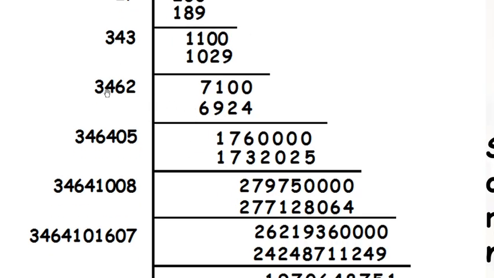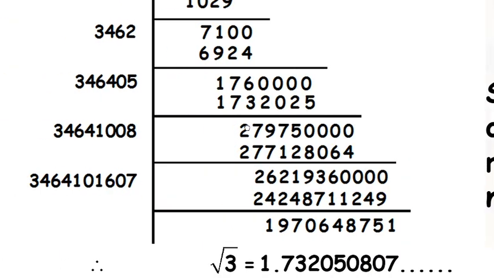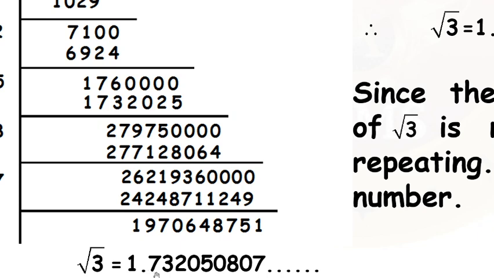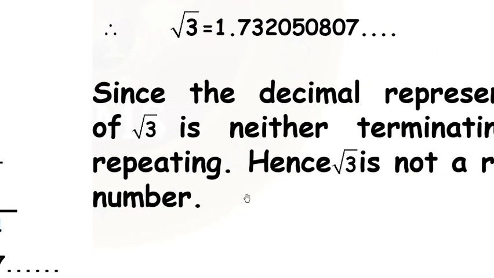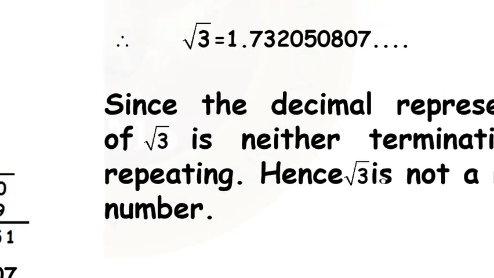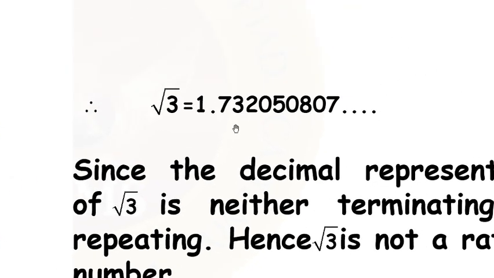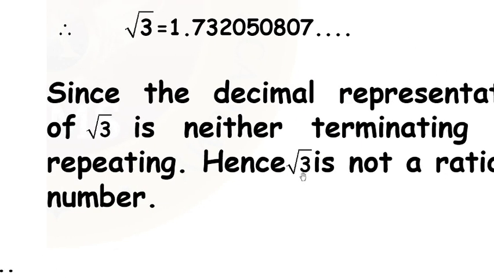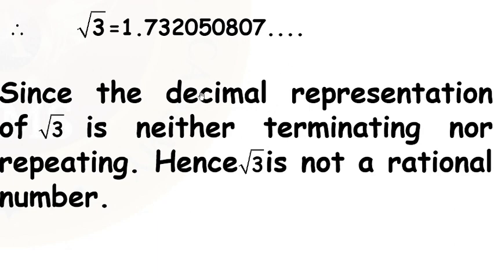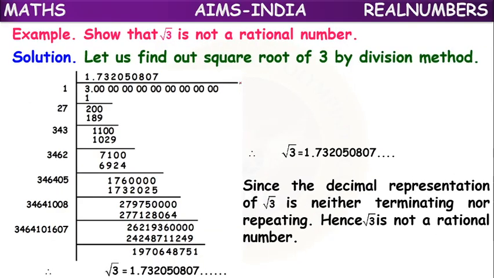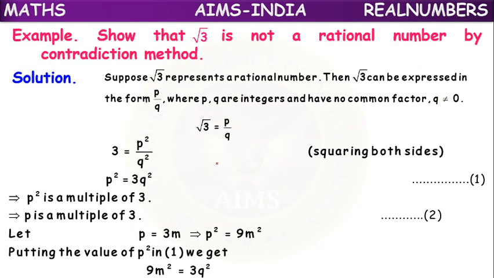Again 34 we will keep the same, 3 double is 6, 346. Again we will take 2. Like this we go on dividing. What will we observe? Root 3 value also is neither terminating nor repeating. So root 3 is not a rational number.